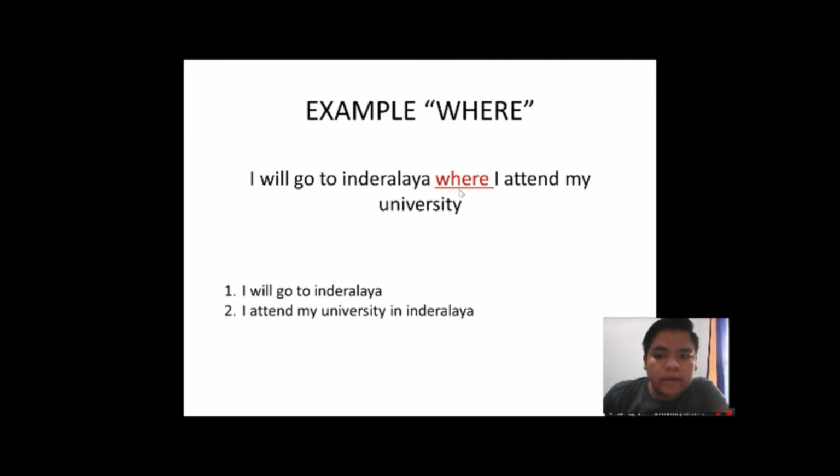The sentence is filled by two sentences. We can separate the sentence and it will be 1. I will go to Indralaya. 2. I attend my university in Indralaya.